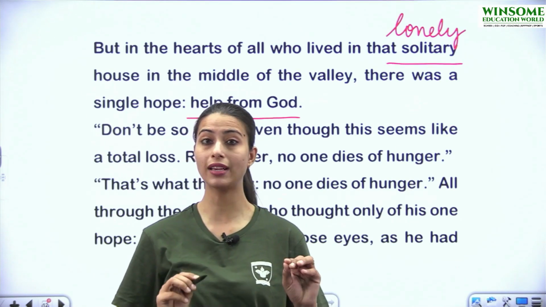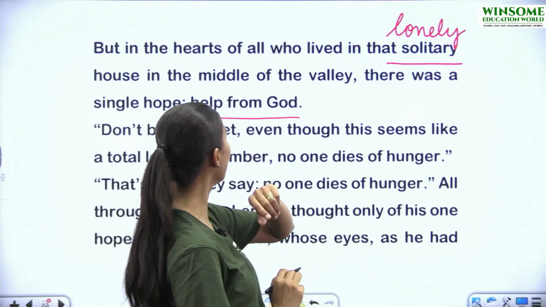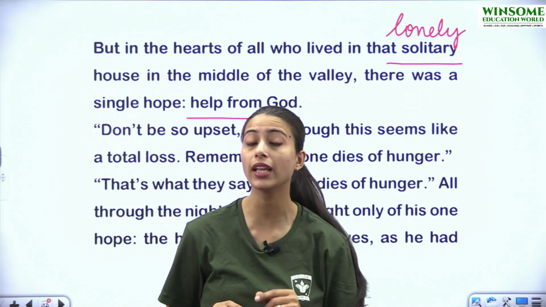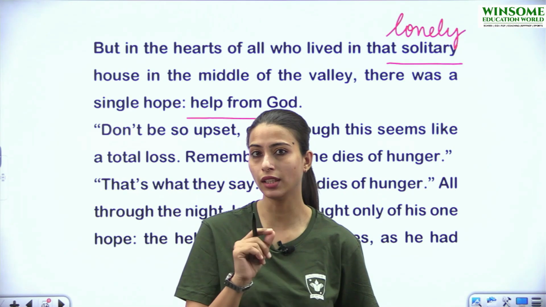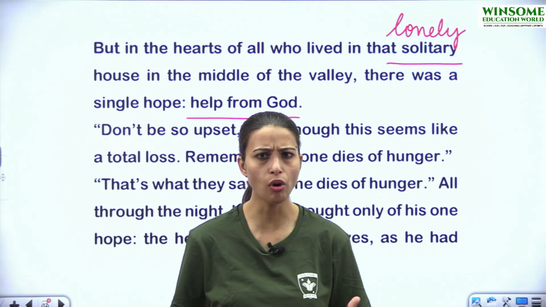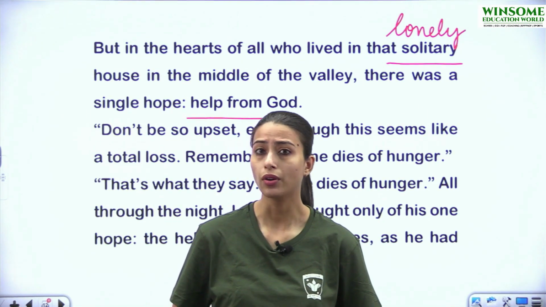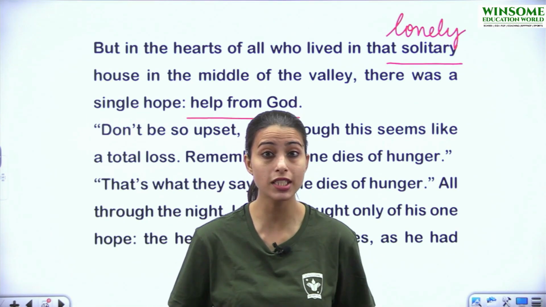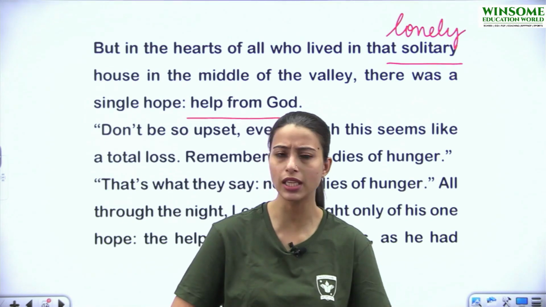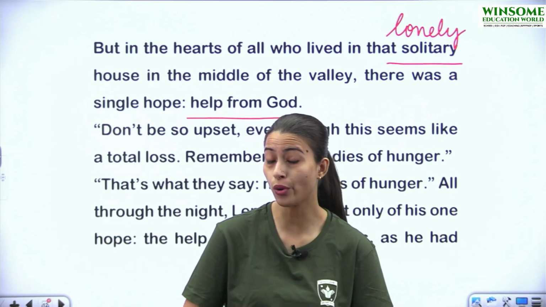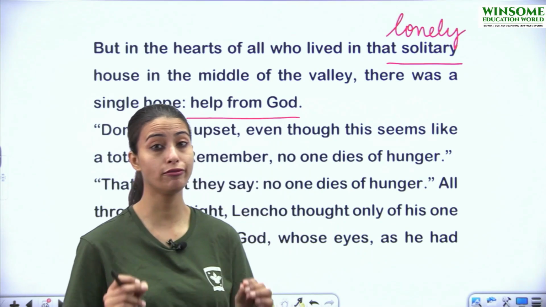That is why the author has written, in the hearts of all those who lived in that solitary house. Means there was only one single hope. What was that hope? किससे थी वो hope उनको? क्या थी वो होप? क्या उनको अपने किसी रिलेटिव से होप थी कि वो हेल्प करेगा? क्या उसको किसी अपनी फ्रेंड से होप थी कि वो आके हेल्प करेगा? No, it was the help from God.